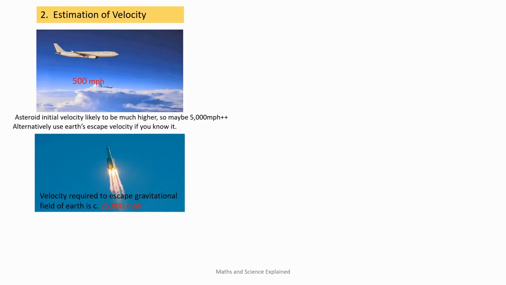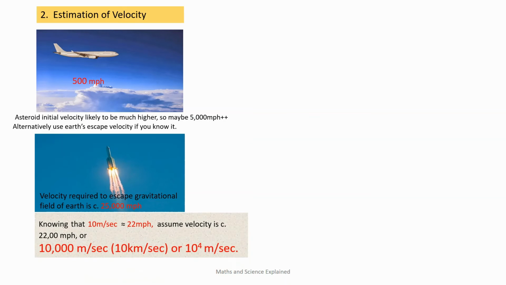This is where it's important for the young student to learn and retain important facts and figures, including conversions, particularly if you intend to work in a technical job. Now, knowing that 10 meters per second is approximately equal to 22 miles an hour, I just assumed a velocity of 22,000 miles an hour, which led to a nice round value of 10,000 meters per second, or 10 kilometers per second. So we shall use this value.